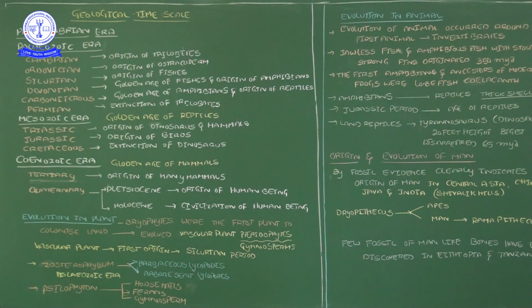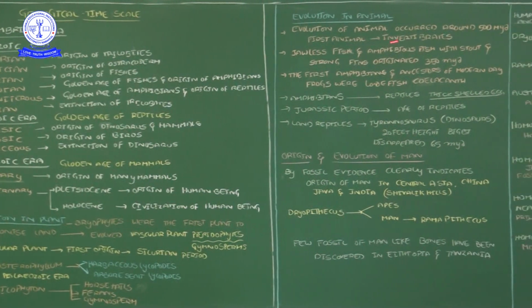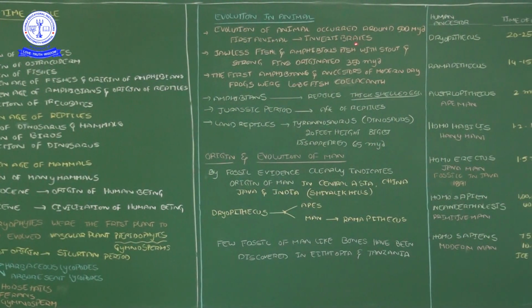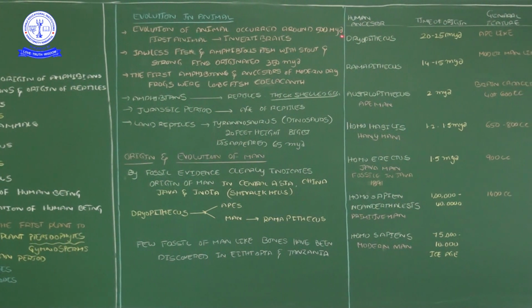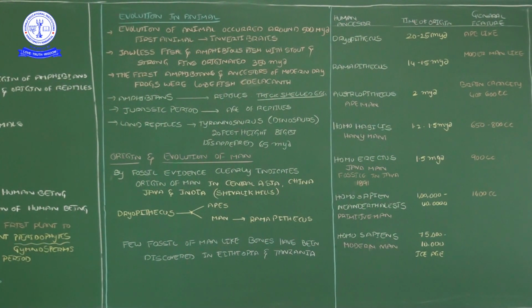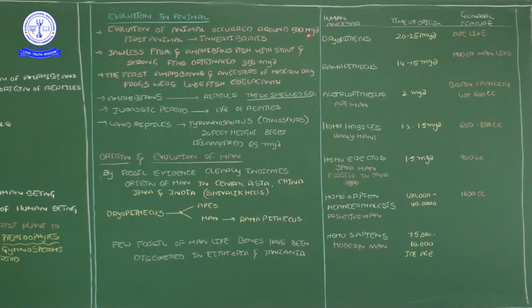Up to now we discussed the evolution of the plants. Then the evolution of the animals. We already discussed just now, in the different time periods, what organisms originated. But along with that I will tell some additional information. Evolution of the animals occurred around 500 million years ago. MYA indicates million years ago. Okay, 500 million years ago.